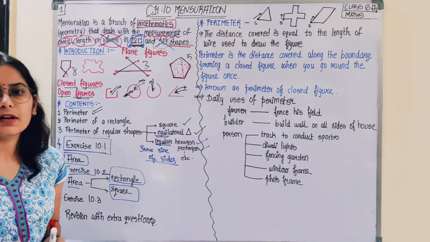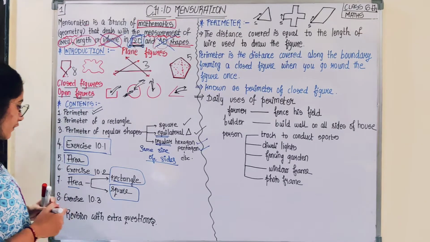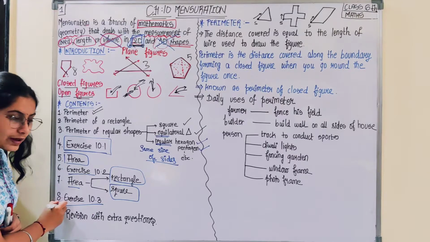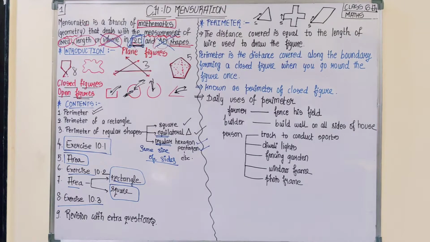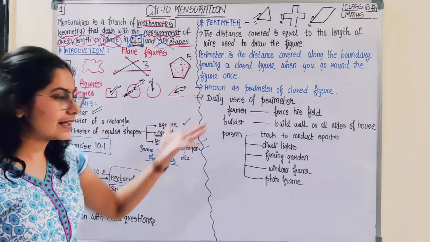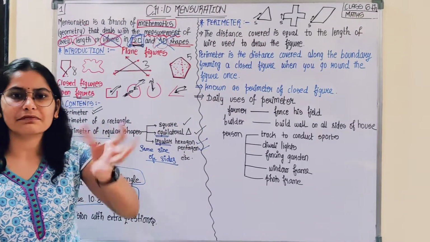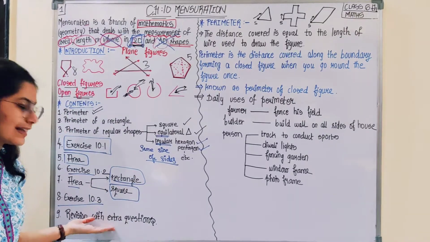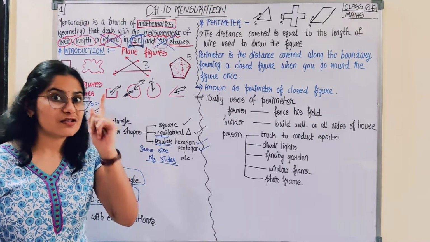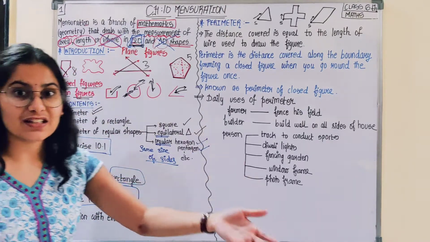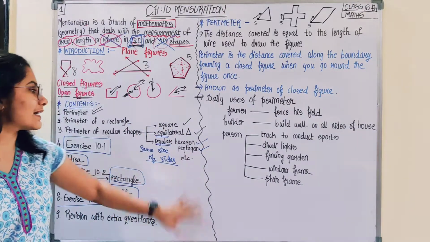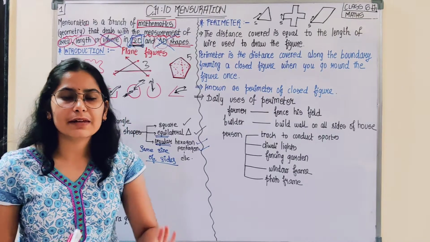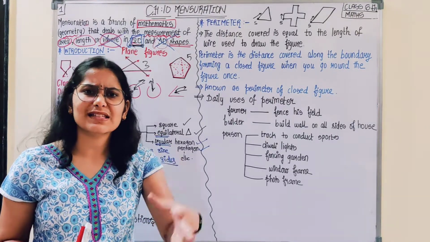Okay, then exercise, then area: how to calculate area of rectangle, how to calculate area of square. We would be studying some formulas regarding this. Okay, then we would be moving down to exercise 10.3. And then we would be revising the whole chapter by solving a few more questions related to the questions which we would be solving. Okay, in the exercises, some similar kind of questions would also be present in this revision. So please do attend revision. You would be able to attend revision very enthusiastically, excitingly, and you would be able to solve these questions only if you understand all these topics very calmly and make your basic concepts strong.